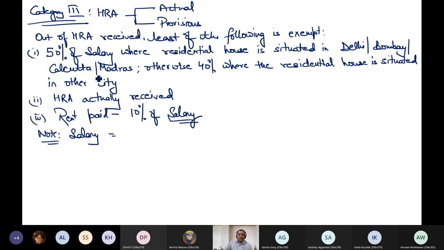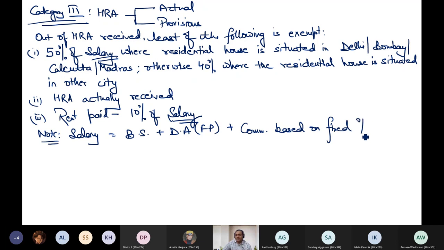It is the same as for leave encashment, basic plus DA forming part, plus commission based on fixed percentage of turnover achieved by the employee.